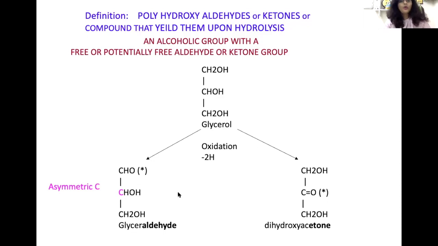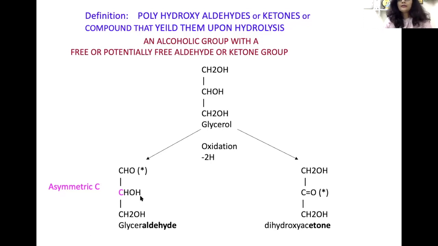As we know, when all four valencies of one carbon are fulfilled by different molecules, then this is known as an asymmetric carbon atom. And this asymmetric carbon atom gives certain properties to this molecule, like they are optically active, and they also show stereoisomerism. Now you can see this glyceraldehyde.